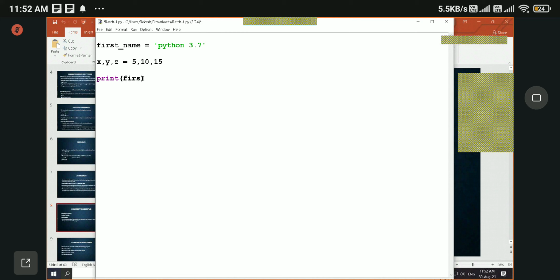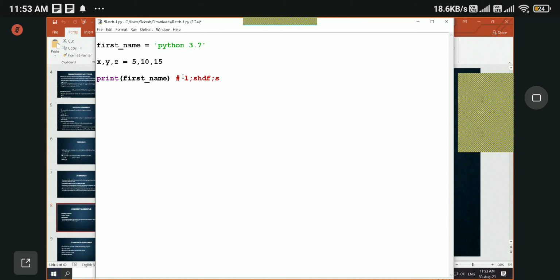For single line comment, of course, we are going to use the symbol hash or pound. After this symbol, whatever we write will be considered as a comment and it will not get executed.